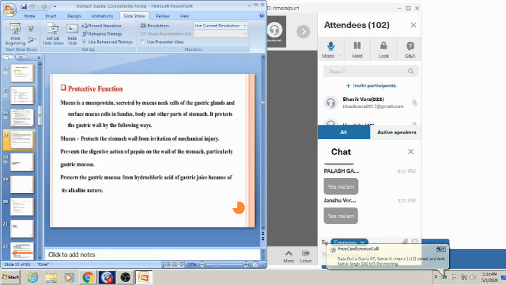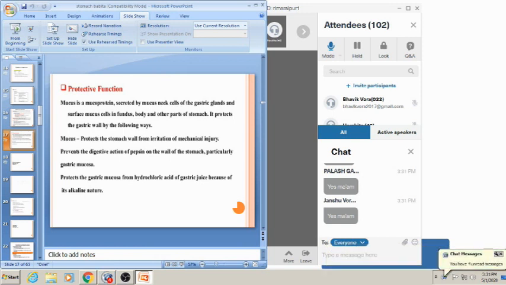Now coming to the protective function. Protective function: mucus and bicarbonate, which are secreted from the mucus cells. Mucus is a mucoprotein secreted by the mucous neck cells of the gastric gland or the surface mucous cells of the fundus, body and other parts of stomach. It protects the gastric wall in the following ways. Mucus protects the mucosa of the stomach wall from irritation and mechanical injury. Whenever there is any kind of irritation, mucus will be secreted.